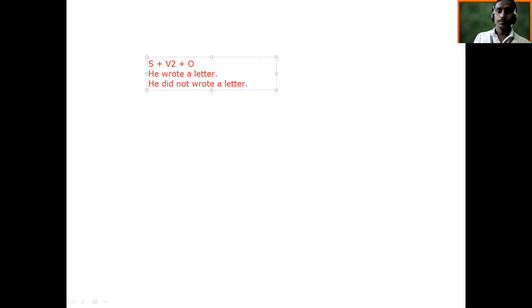Is it right? Sir, he did not write a letter. He did not write. All people have to pay attention here. He did not write a letter. Why are people going to choose this? Because here you are using did, and because of did, you are taking it into simple past. So you have to say did not write a letter.